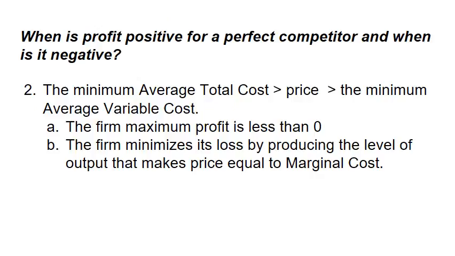Second condition. Now price is between the minimum average total cost and the minimum average variable cost. In this case, the maximum profit is going to be less than zero, and the firm will minimize its loss by producing the level of output that makes price equal to marginal cost. So let's show this on the graph.